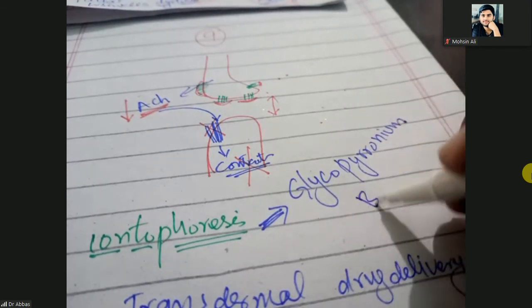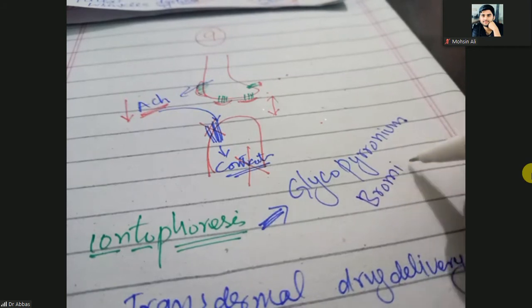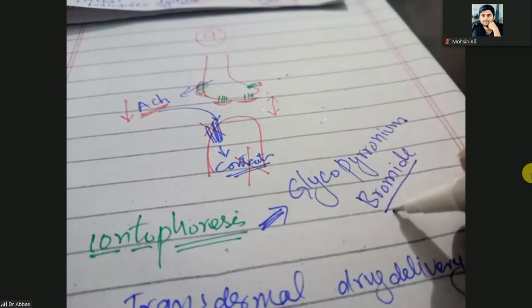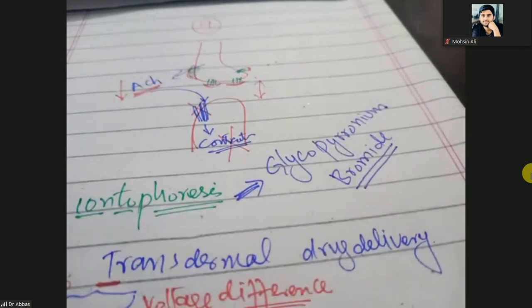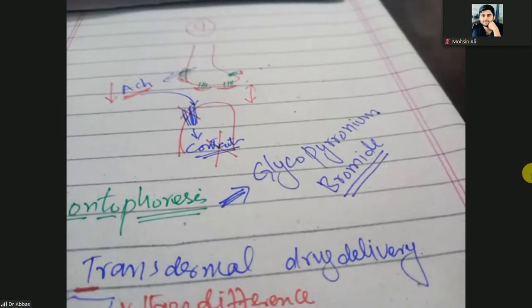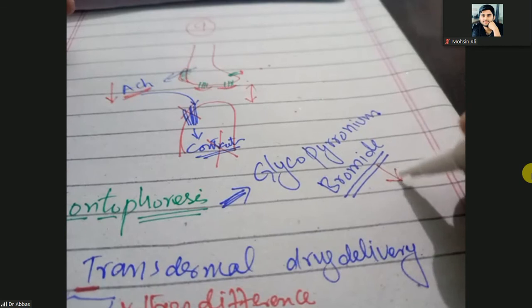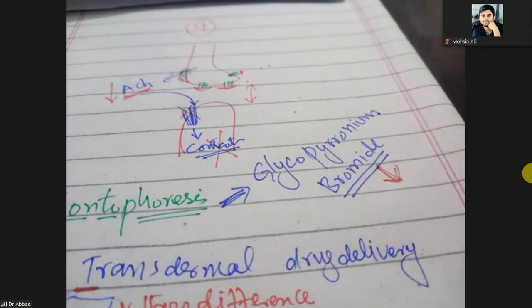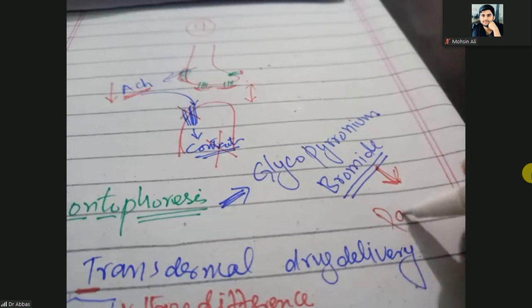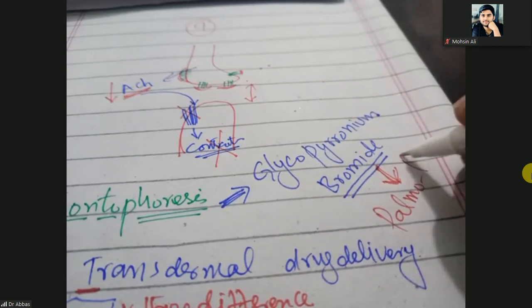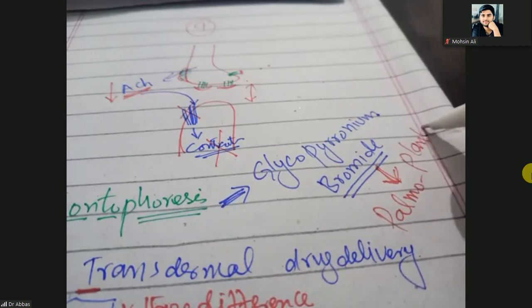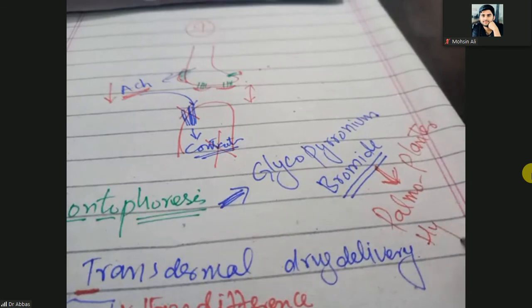Bromide ions. So glycopyrronium bromide is given by way of iontophoresis, and this glycopyrronium bromide is used for hyperhidrosis, that is the palmoplantar hyperhidrosis.